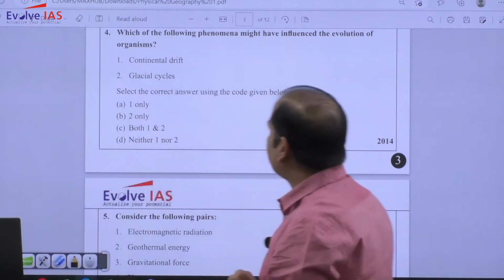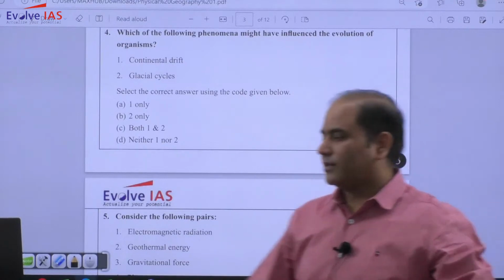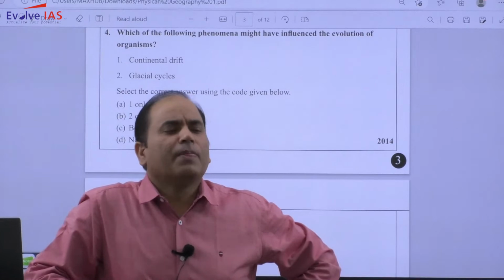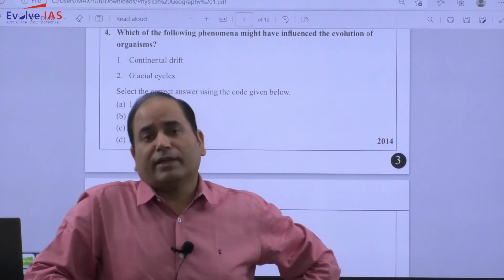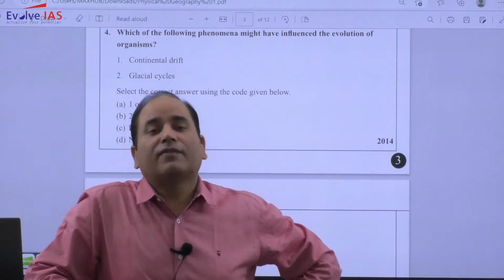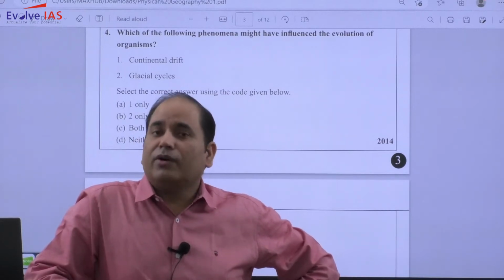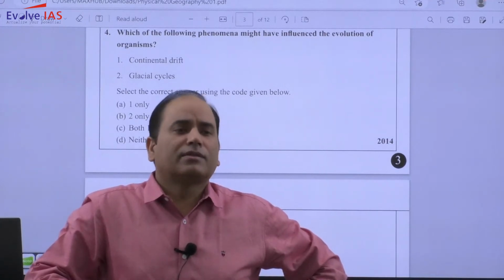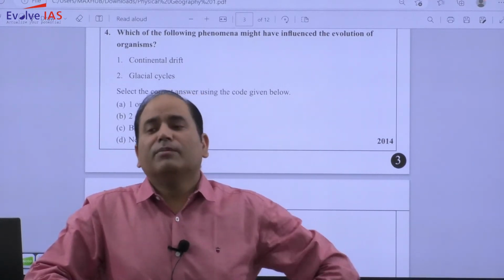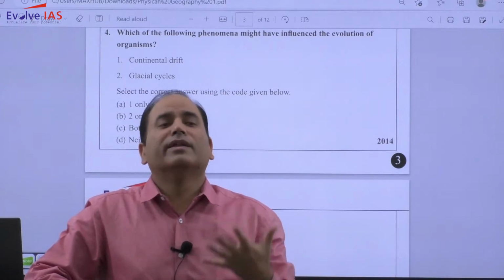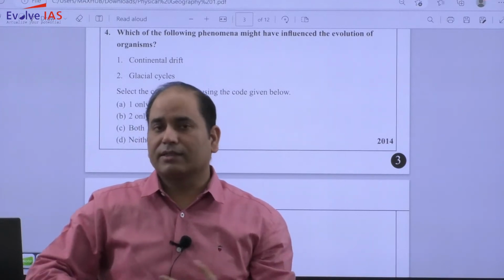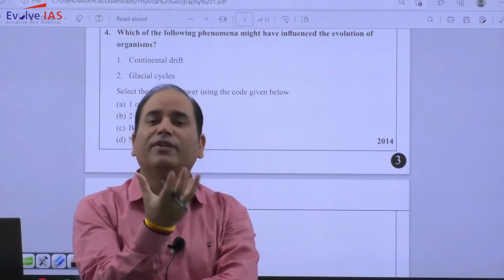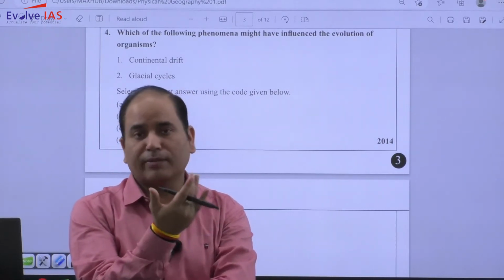Now coming to continental drift. You must have studied continental drift, and if you can recall, the continental drift theory was given by the very famous Alfred Wegener. Alfred Wegener went through the maps, and by going through the world map he propounded a theory. Later he gave lots of evidences, and based on the evidences it became very clear. The idea was that there was a unified landmass, which he named Pangea.